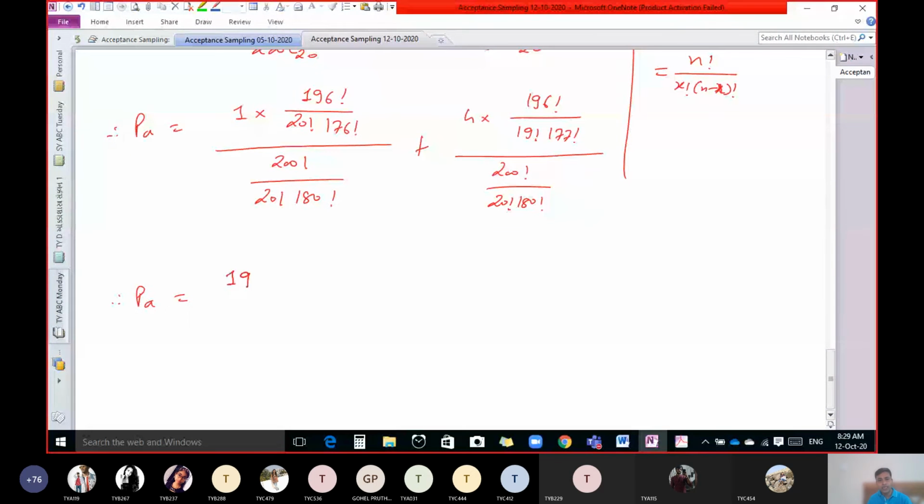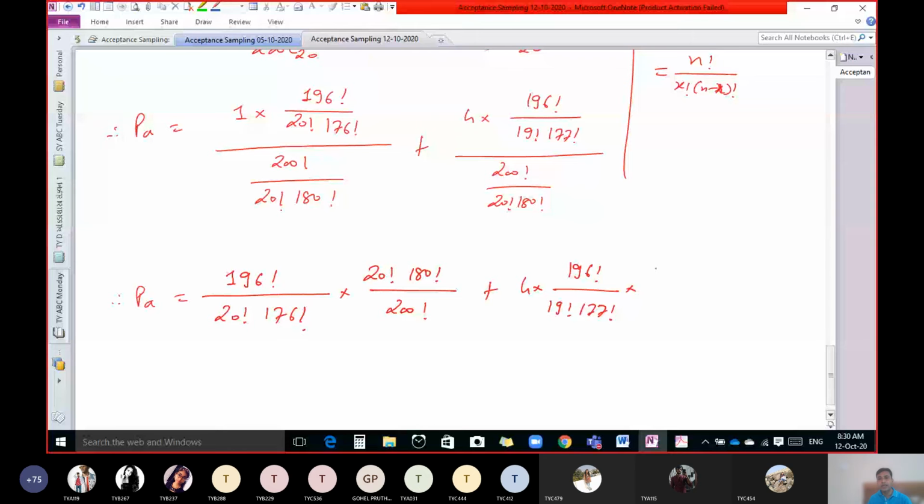So we have to write 196 factorial upon 20 factorial into 176 factorial into, any of you, what we would write in multiplication here? 20 factorial into 180 factorial upon 200 factorial. Perfect. Keep this 4 as it is. This 196 factorial upon 19 factorial, 177 factorial into 20 factorial, 180 factorial upon 200 factorial.